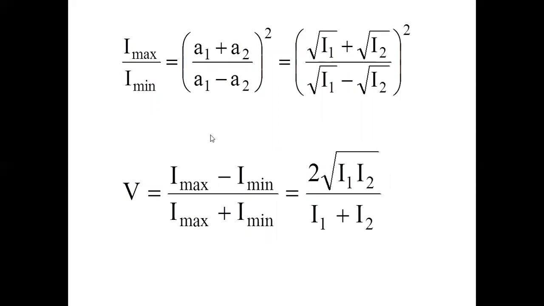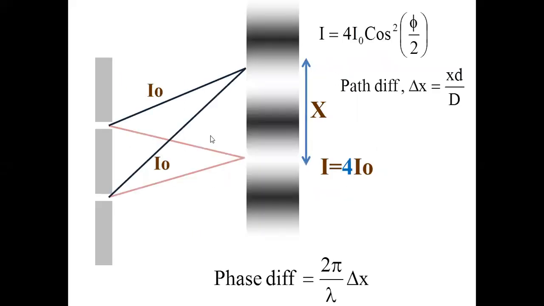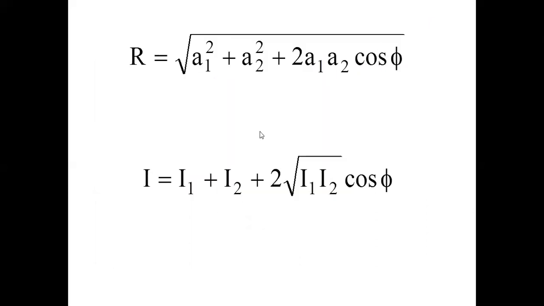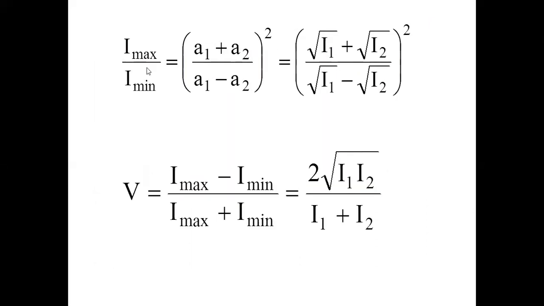Now, maximum to minimum intensity. What do you mean by maximum to minimum intensity? Maximum intensity is here, minimum intensity is here. The maximum to minimum intensity ratio is (a1 plus a2) whole square divided by (a1 minus a2) whole square. Because maximum intensity is formed at the place where amplitudes add up, and minimum intensity is formed where the amplitudes cancel each other. So (a plus b) whole square by (a minus b) whole square gives the ratio.